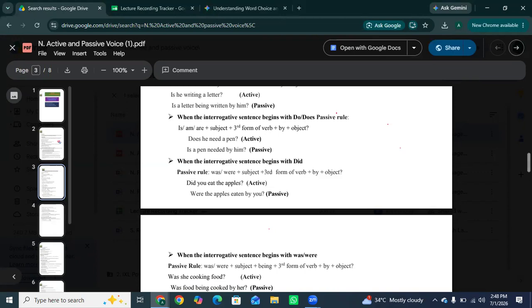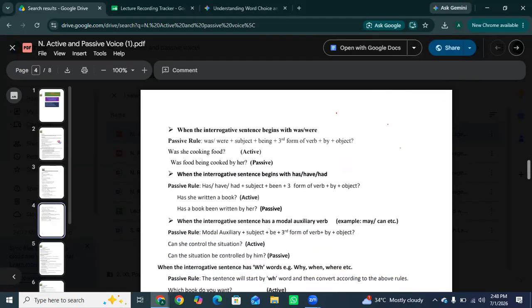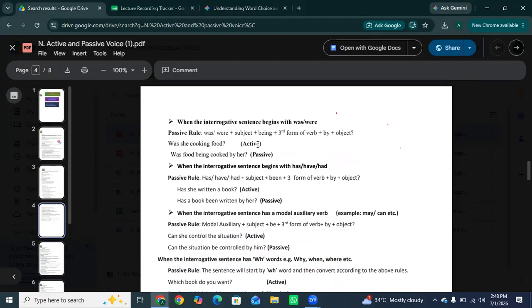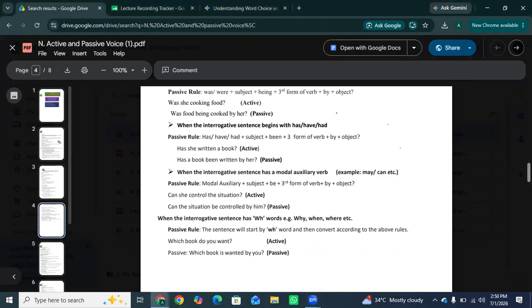Okay, and when the interrogative sentence begins with was or were, the pattern is was or were plus subject plus being plus third form of verb plus by plus object. So, was she cooking food? In the passive, was food being cooked by her? So just like present continuous, past continuous questions keep was and were at the front but require you to add being to show the action was ongoing. Okay? So, when the interrogative sentence begins with has, have, had.